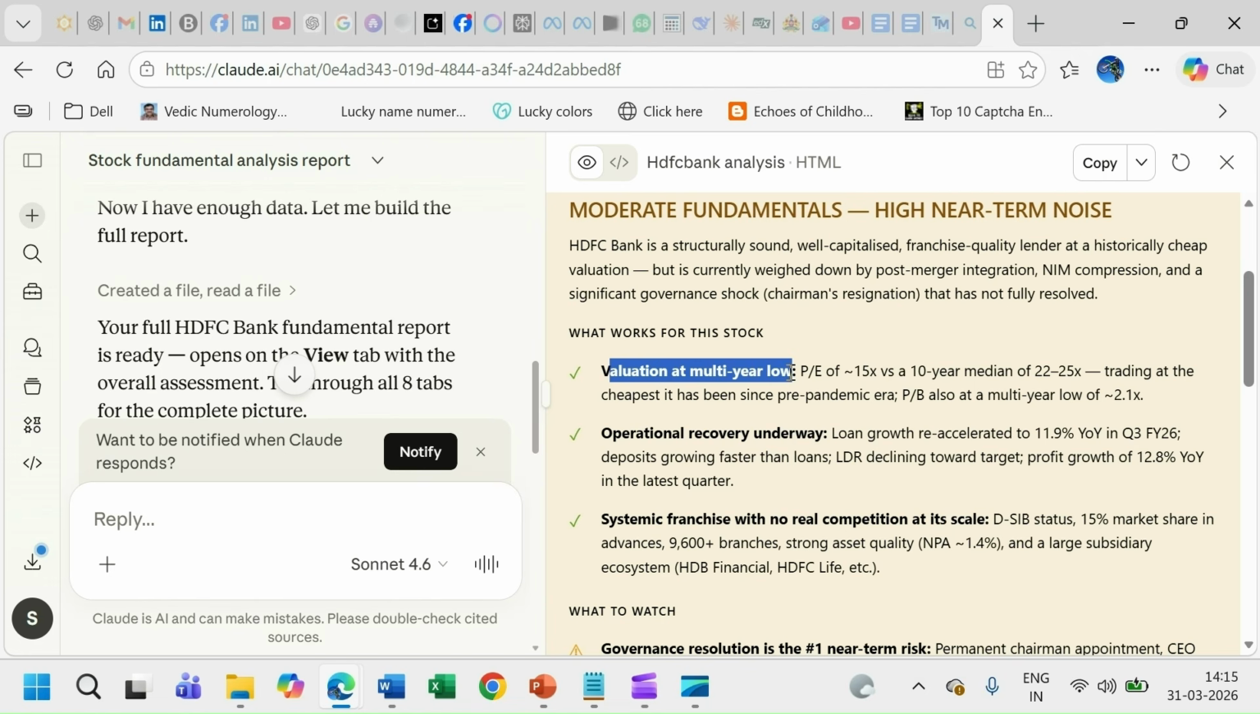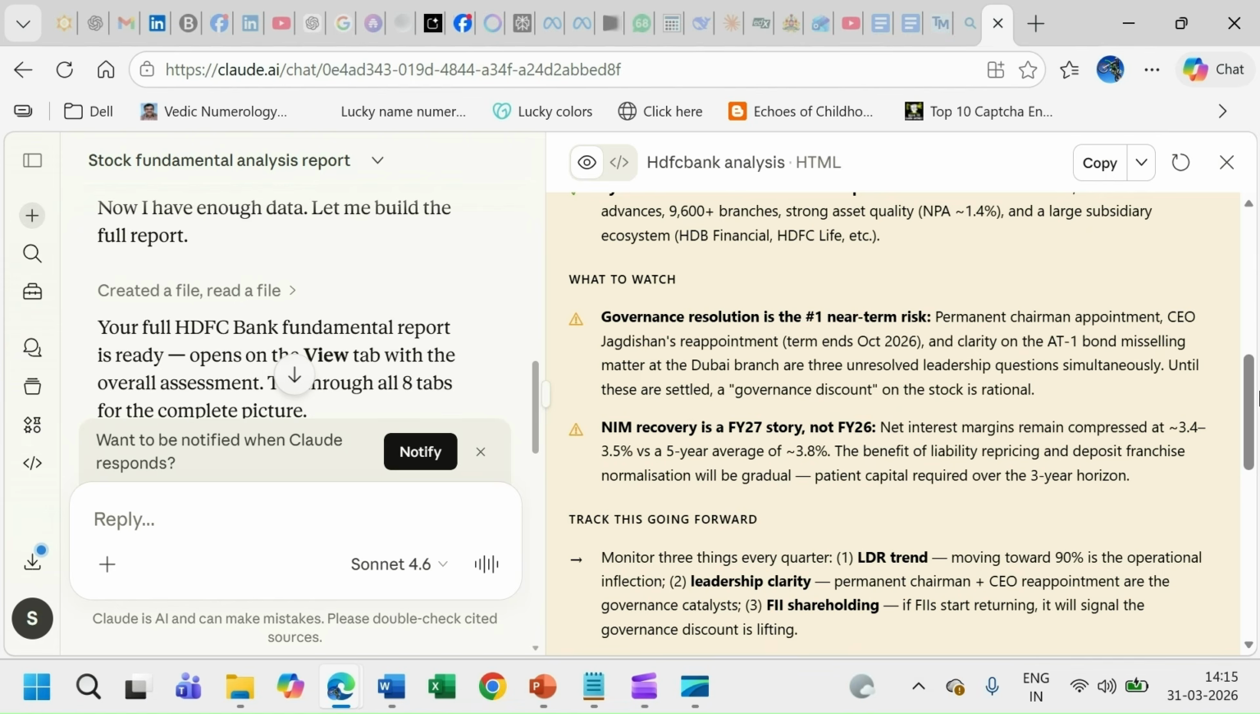This kind of price the stock has never seen since the pandemic. It also says there is an operational recovery underway. That means operationally things are going back to normal. It also gives you more details here on what to watch. Governance resolution is the number one risk. That means who's going to head this bank now. There are some complications, regulatory complications, RBI is involved, and so on and so forth.